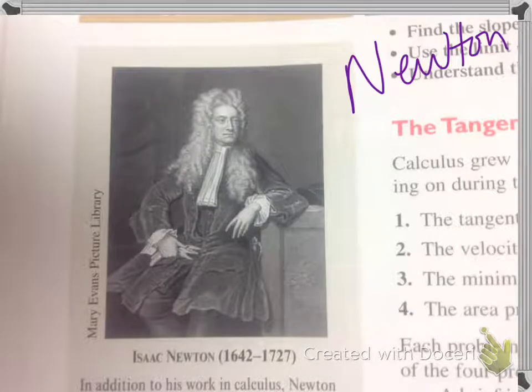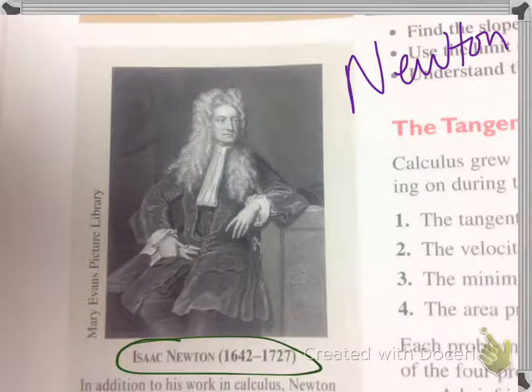First I'm going to give a little bit of history, and this is important information, but nothing you need to write down as yet. First of all, a lot of things about calculus are attributed to Isaac Newton. Notice Newton lived from 1642 to 1727. Newton, to me, was just a genius.